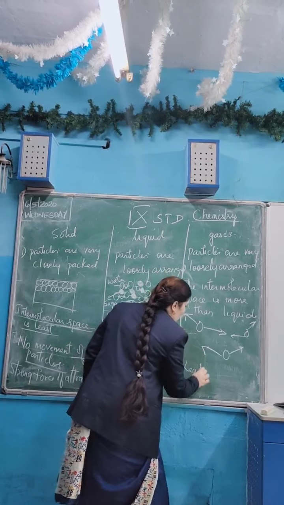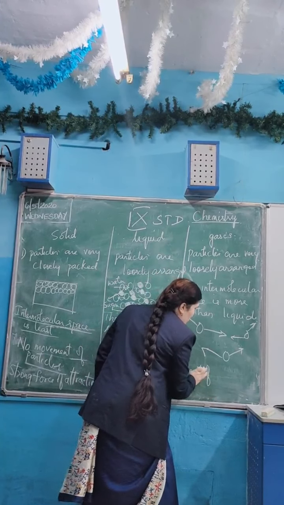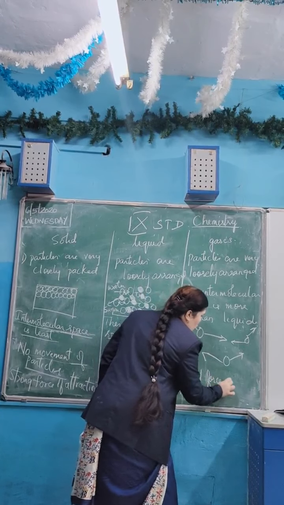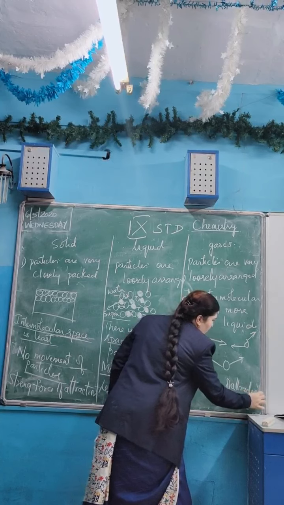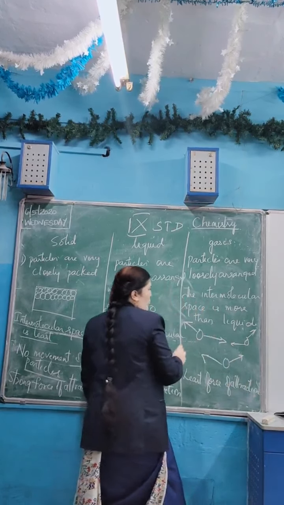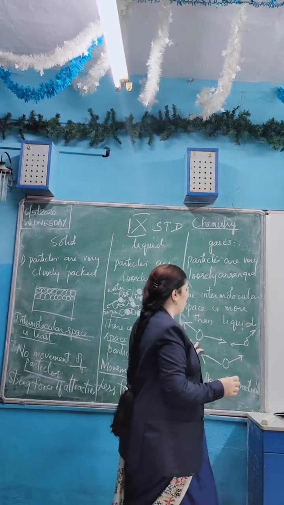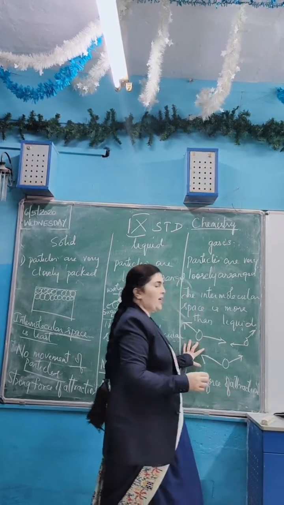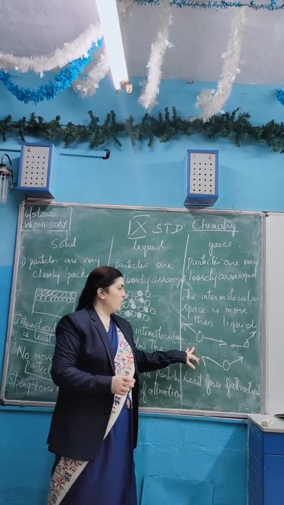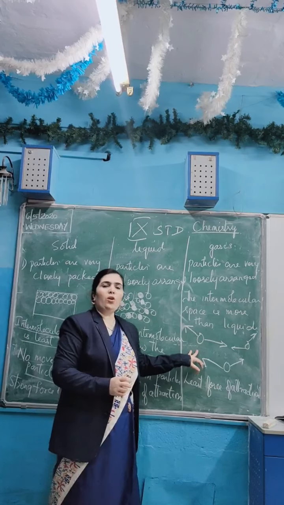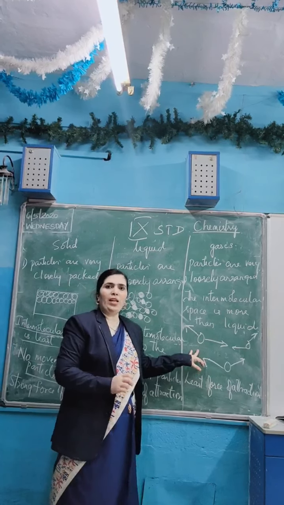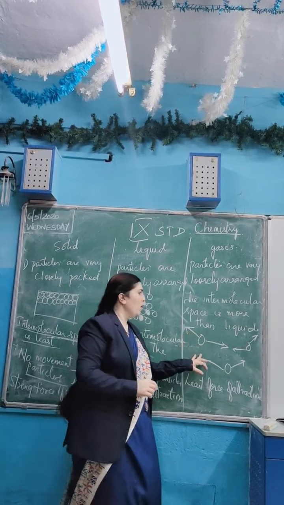They have the least force of attraction between the particles. Because they are very far from each other, because of this type of arrangement, the force of attraction between them is very less, it is the least, we can say. That's why they are able to move anywhere. They are free to move. They don't have any definite shape. They don't have any definite volume. They can occupy anywhere. Understood?